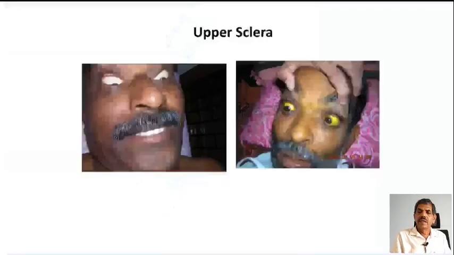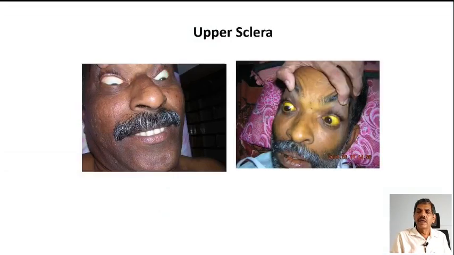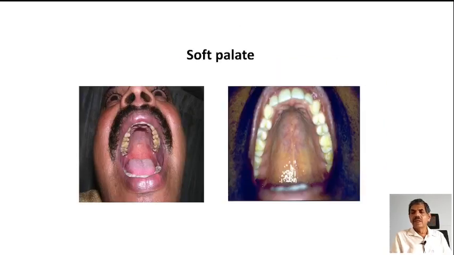In this slide, this is the correct method to look at the upper sclera, and we can see jaundice clearly there. At another place, the soft palate: in the right side figure there is no yellowness, and the color difference between the hard palate and soft palate is the normal color difference.